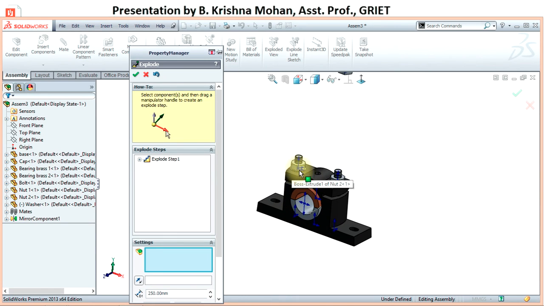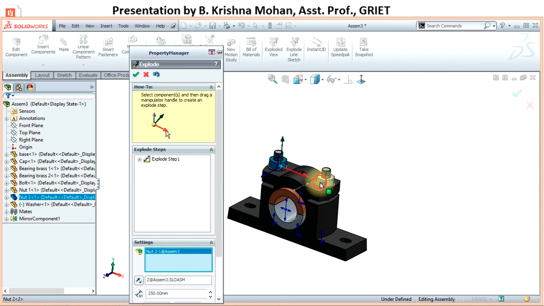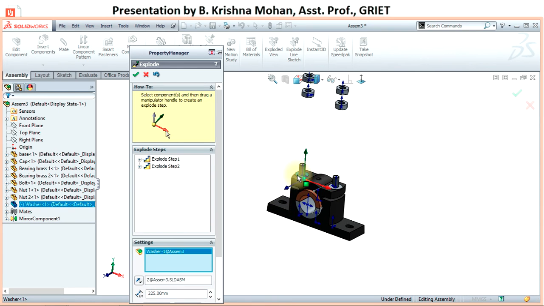Next select the second set of nuts. So I want to select this, hold control, and this one. So again move along the Y direction about, say, 225. Select the washers, hold control and move along the Y direction, say 200 mm.